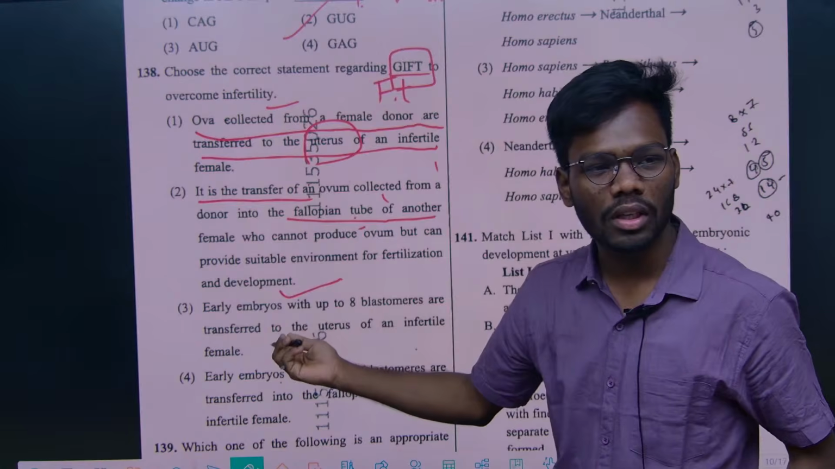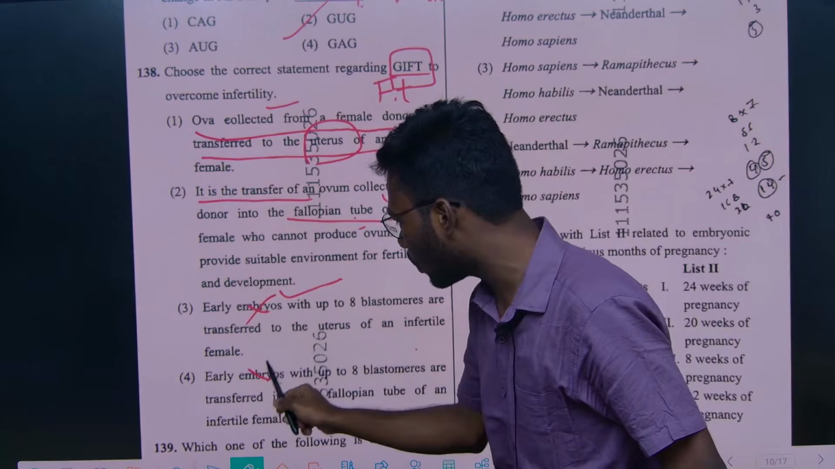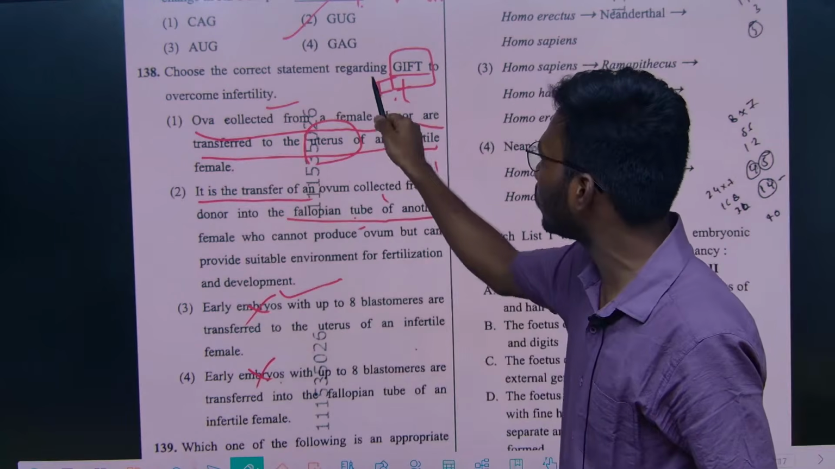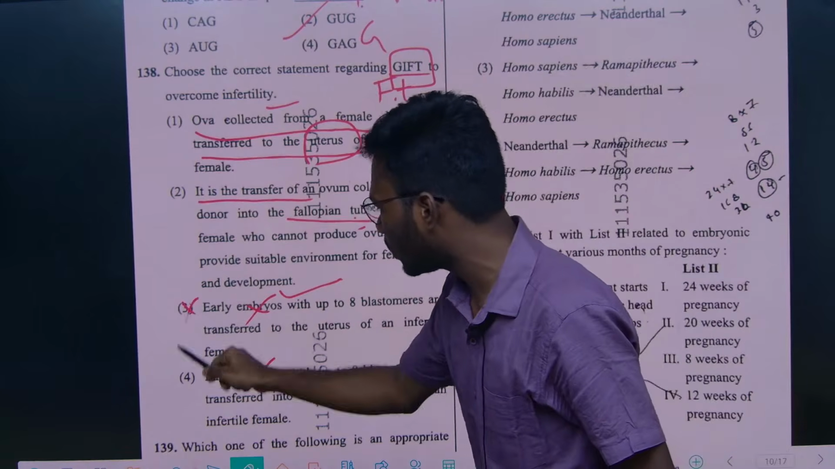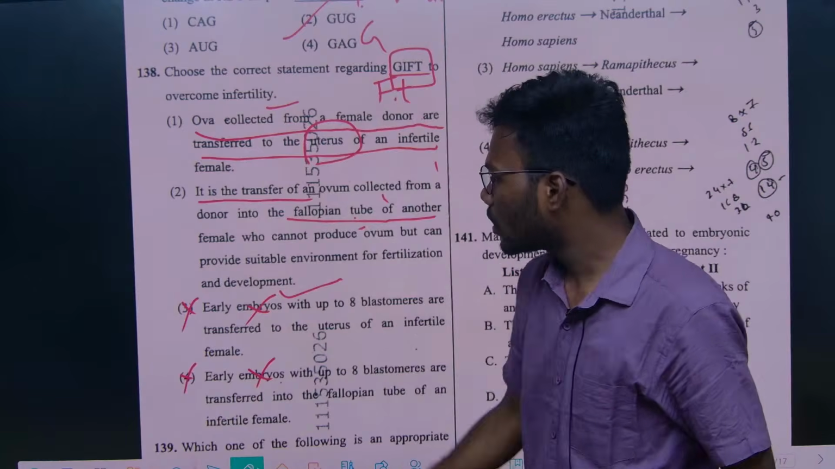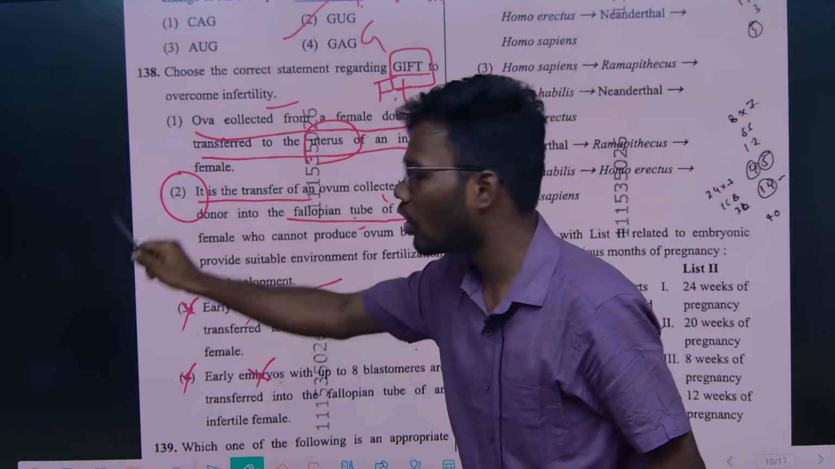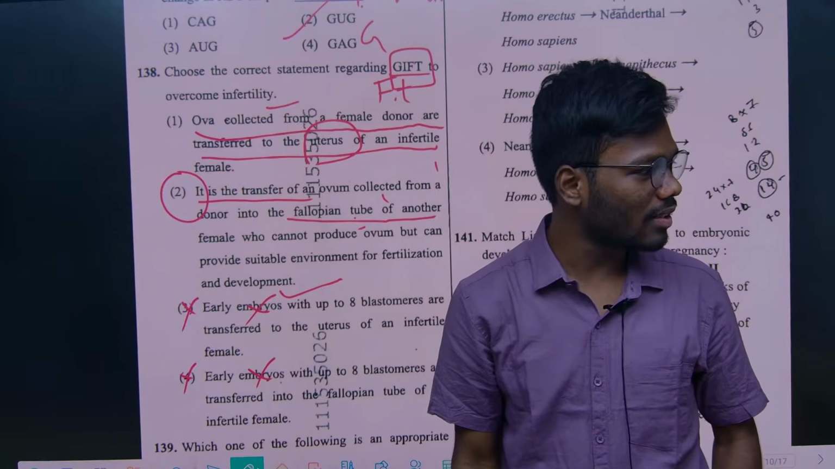Early embryos, here you can directly eliminate early embryos, they cannot transfer. This is about gamete intrafallopian tube transfer technology. So option 3, option 4, you can directly say are wrong. So the correct option is option 2, right? Understand?